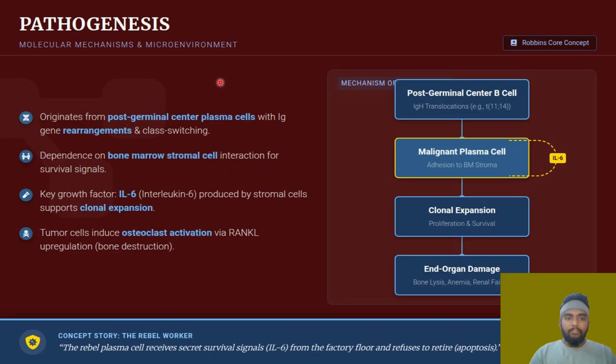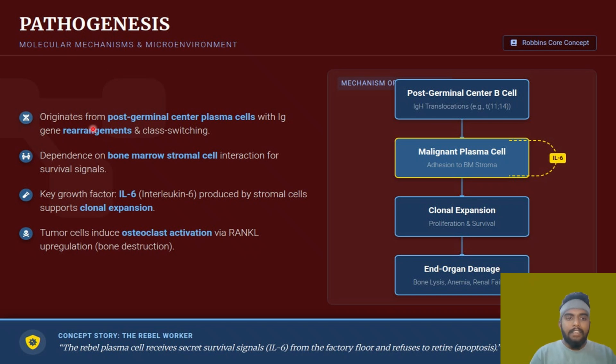Now, talking about the pathogenesis. Let's first talk about normal physiology. Our bone marrow is here. I have my bone marrow, you have your bone marrow, yes or no? In this bone marrow there are B cells. The B cells are undergoing maturation and differentiation, and now they produce the plasma cell. As we know, this plasma cell is an antibody worker, that is, an antibody producer.